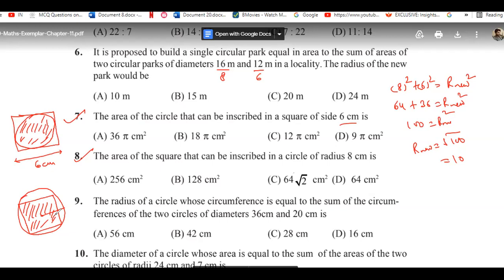Hello, sir. Yes, yes, beta. Is it option D of question number 7? Yes, for question 7. For 8, no, I've done up to 7. Yes, try question number 8 also. Then we are going to discuss both.